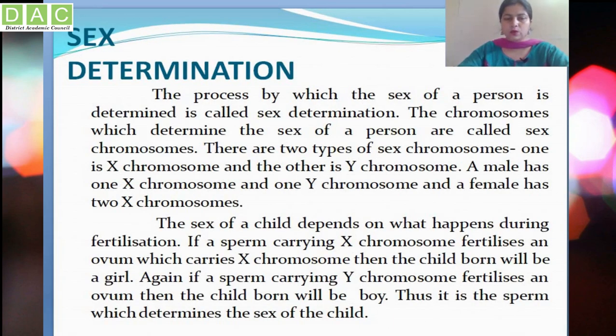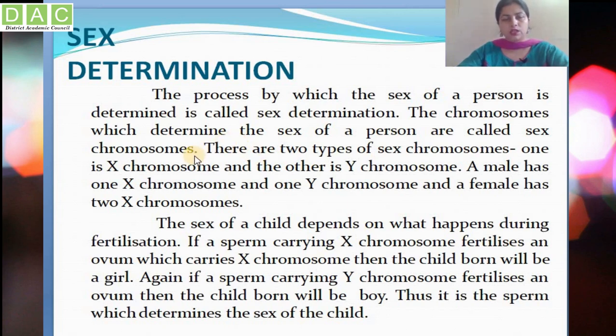Now we come to the topic of sex determination. How is the sex determined in the offsprings? What is sex determination? We have to know that first. Sex determination is the process by which the sex of a person is determined. The chromosomes which determine the sex of a person are called sex chromosomes.